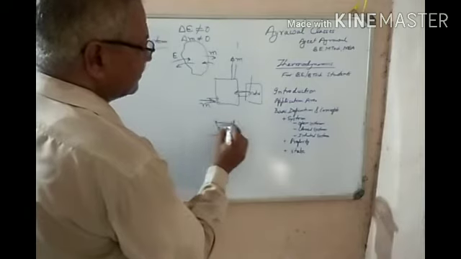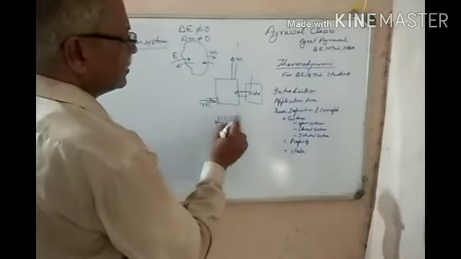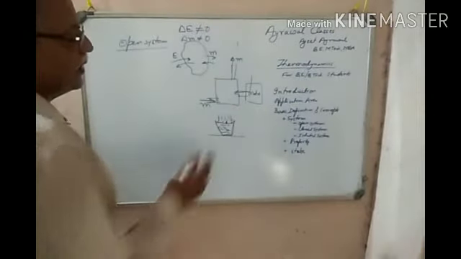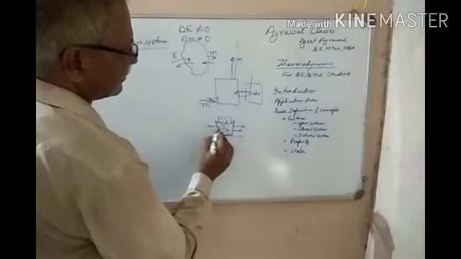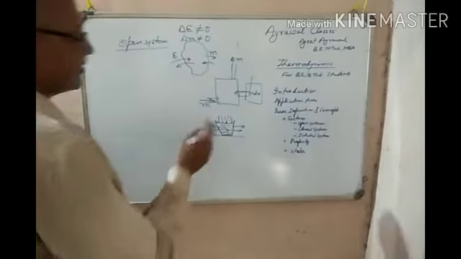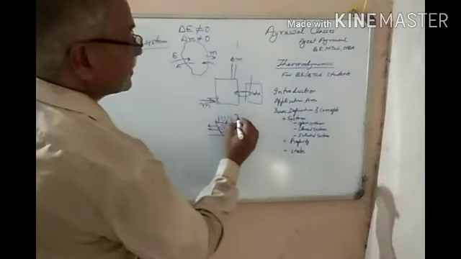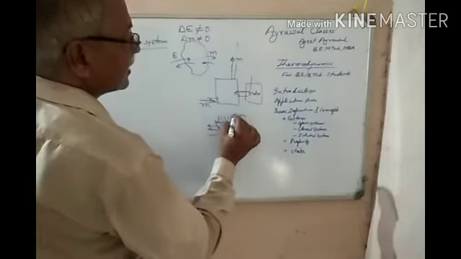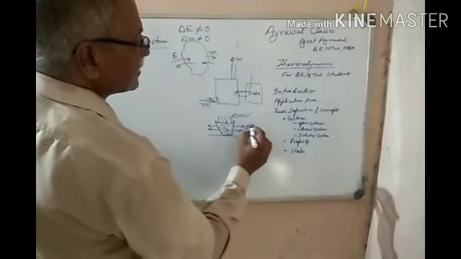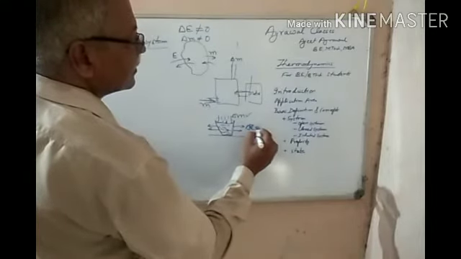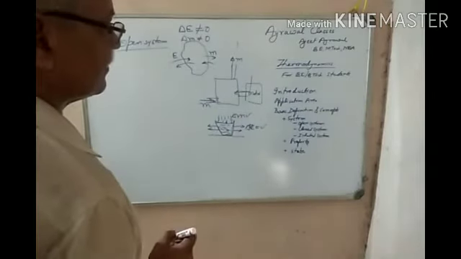Some of the vapors are going out as it is evaporating, and heat is also going out of the system through conduction and convection. So here mass transfer is there, delta M, and the energy transfer, delta E, is also there. So we can say this is an open system.